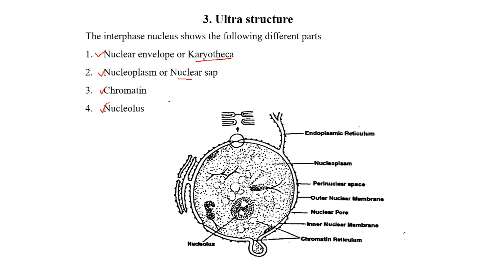This is a diagram which represents the nucleus. It has a double membrane outer layer which forms the nuclear envelope. We will talk about the nuclear envelope in detail in the subsequent slides. Then inside the nuclear envelope is the nucleoplasm. Embedded within the nucleoplasm is the chromatin network, which appears as fine, thin, thread-like structures. The nucleoplasm is the matrix, and embedded within it is the nucleolus. So each part we will learn in detail.